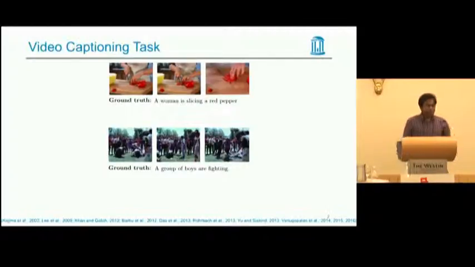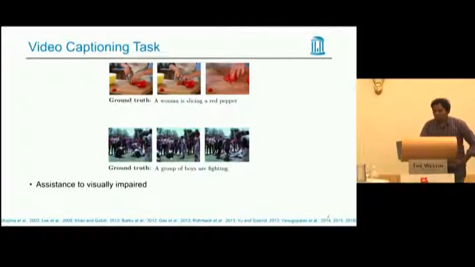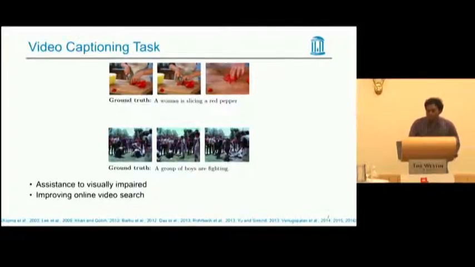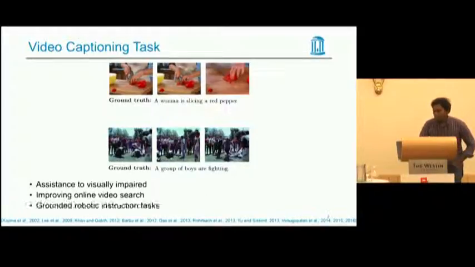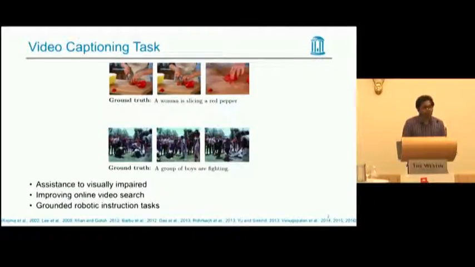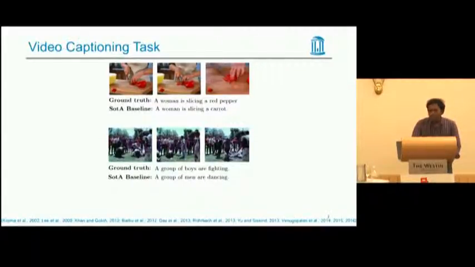The use cases for video captioning are assistance to the visually impaired, improving online video search, and grounded robotic instruction tasks. This task has been looked at for many years, with a lot of recent useful work by Raimond's group. Let's see how the present state-of-the-art baseline performs on this task. If you see these examples, the baseline fails to recognize correct objects or actions. In general, these baseline captions are not entailed, or do not logically follow, from the video.